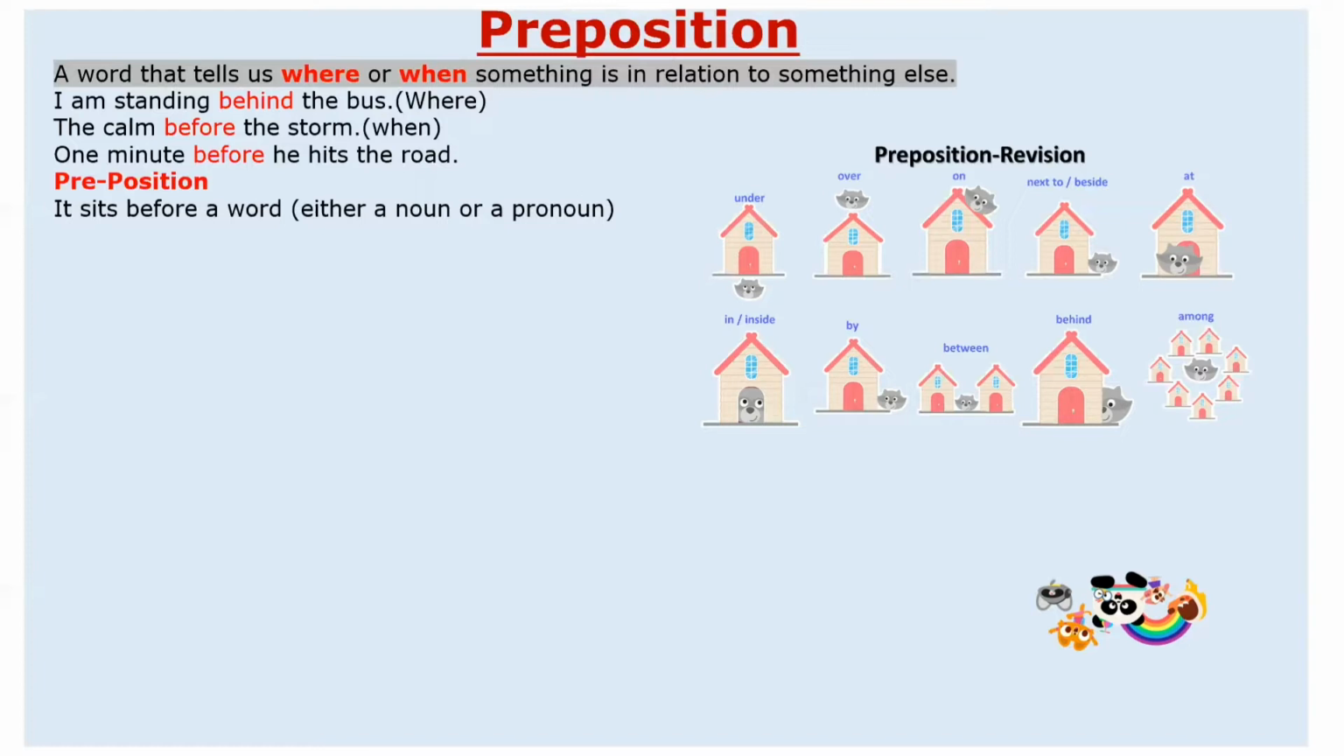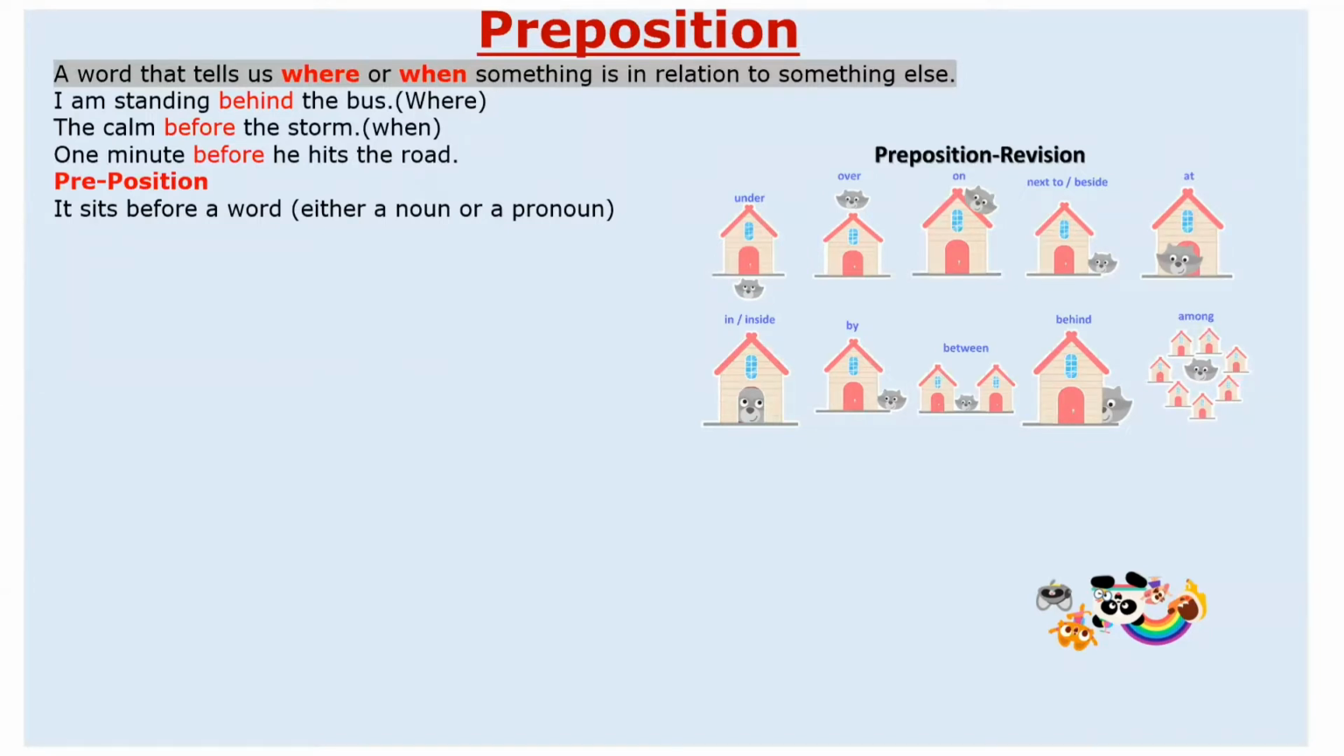If I say I am standing behind the bus, ask yourself this question: where are you standing? Behind the bus. So your position with respect to the bus is becoming clear here. The preposition behind is placed before the noun bus.